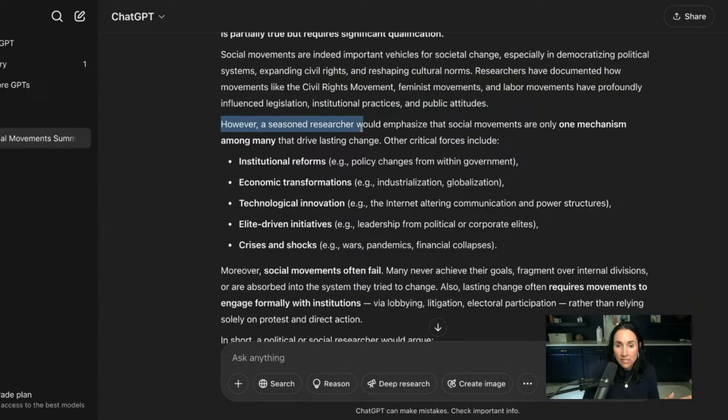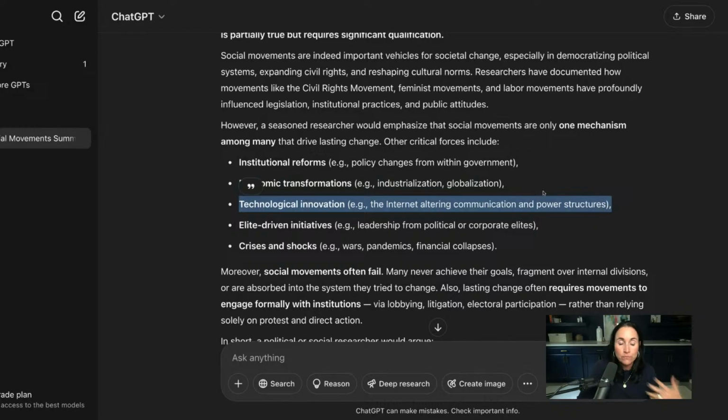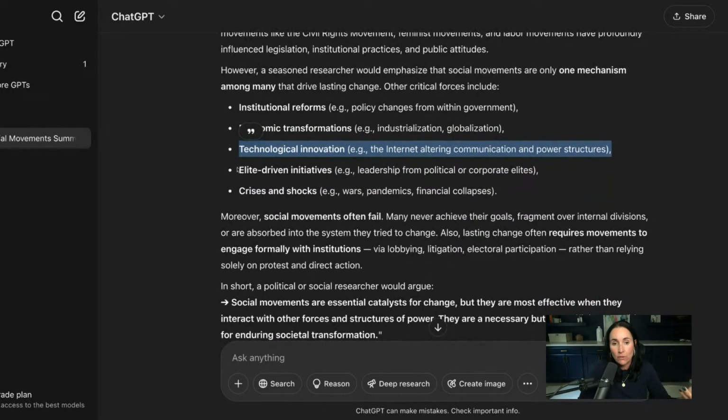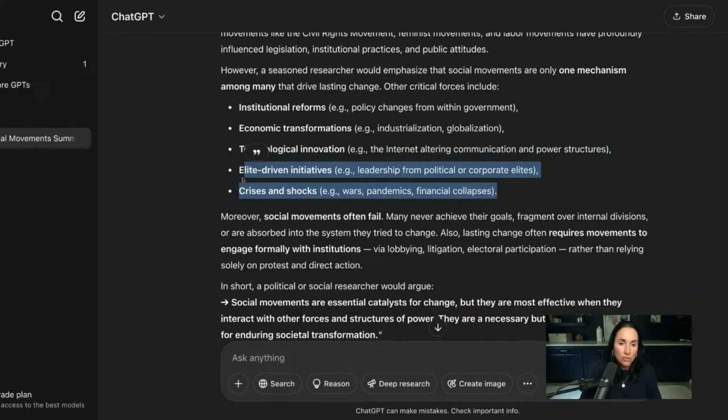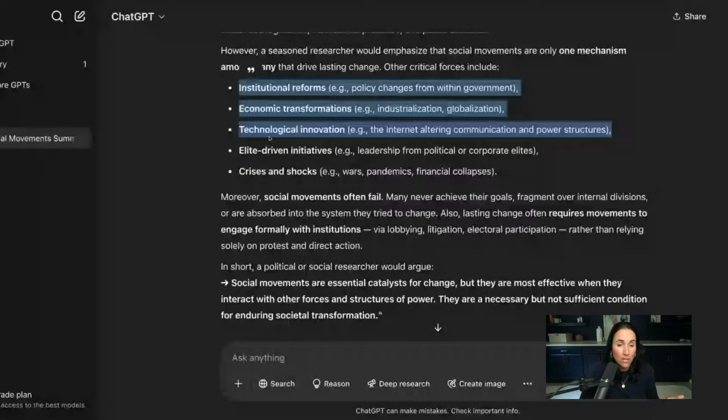And then it says, however, a seasoned researcher would emphasize that social movements are just one mechanism. We need institutional reforms, i.e., the government policy changes. We need economic transformations, like probably being able to lend money to people who are marginalized, giving opportunity in the labor force, things like that. So it's more than just a protest, right? Technological innovation, that's something that has helped or maybe even hindered. And then all of these things, crisis and shocks and things. I'm not really getting this. I'm not going to talk too much about this, but this up here kind of sparks my interest. Like, yeah, we need more than just the protest. We need the institutional reforms, the economic transformations, and the technological innovation.